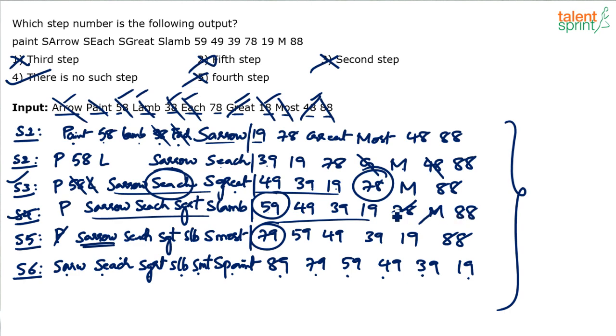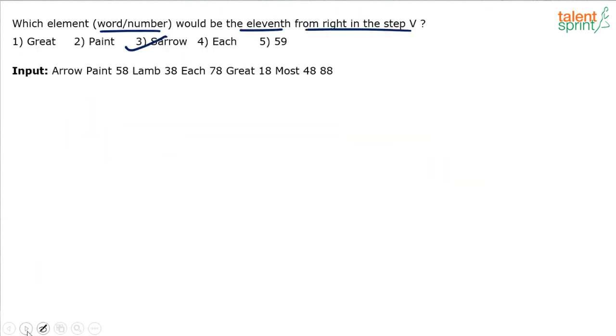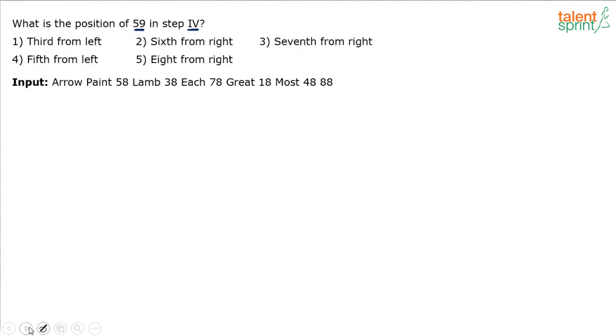Or 1, 2, 3, 4, 5, 6, 7th. 7th from the right hand side. Sixth from left or 7th from right. Both can be taken as the answer. So 7th from right, option 3 will be the answer. Right? It is 6th from left. Remember, it is 6th from left, not 5th from left. So 7th from right, option 3 can be taken as the correct answer.